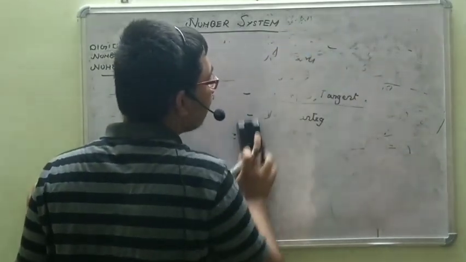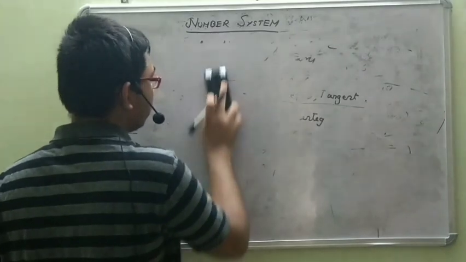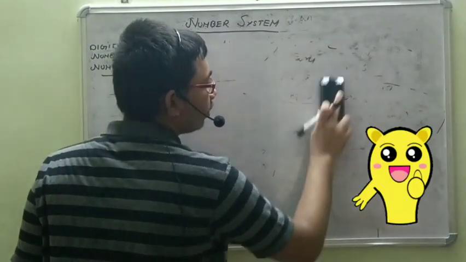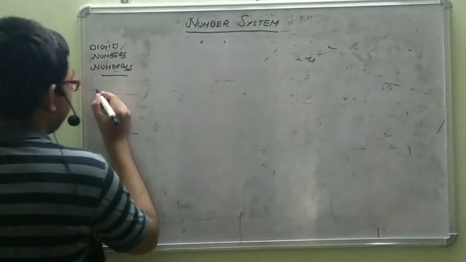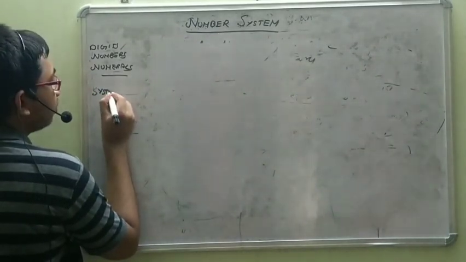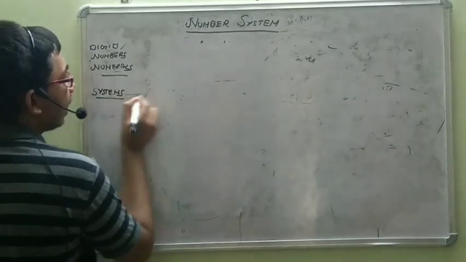So what are the number systems we have? The most principal and common number system is the system of natural numbers.